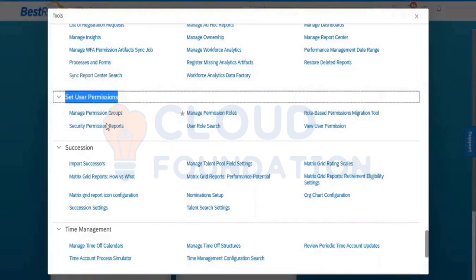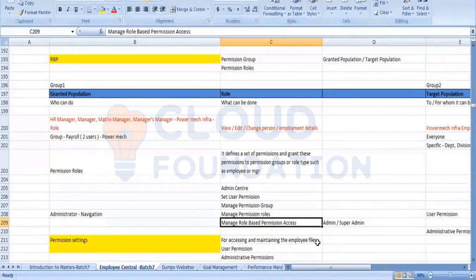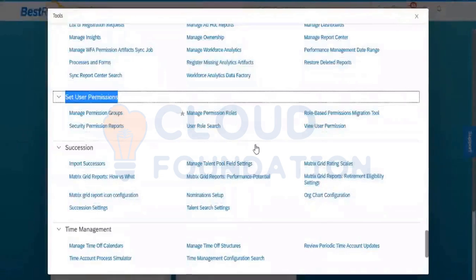Now when this option comes in the front end, under this you have the configuration tools. These configuration tools include permission, group permission, role, user role search and user permission. Means 1, 2, 3, 4 and 1 more. Permission is there. That is called managed role-based permission access. Including this one, total 5 configuration tools will be there. Once you are a super admin, you will be getting all the 5 configuration tools available here.